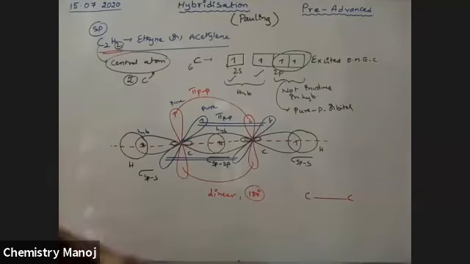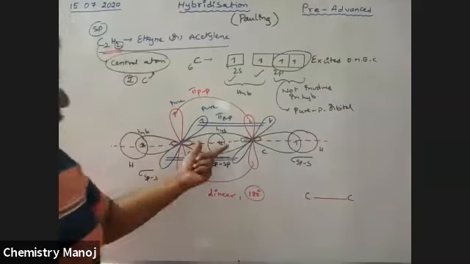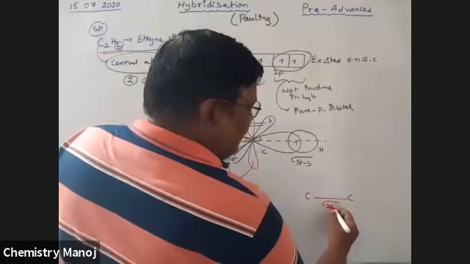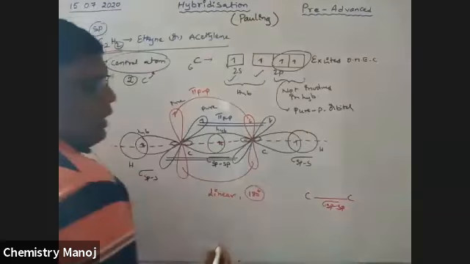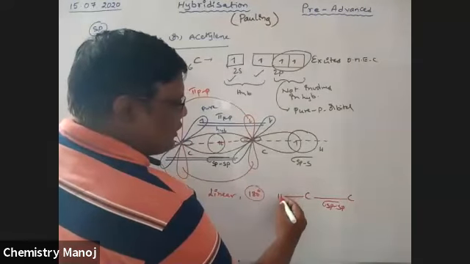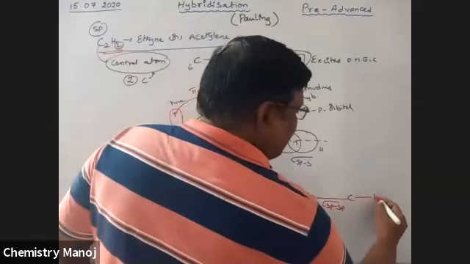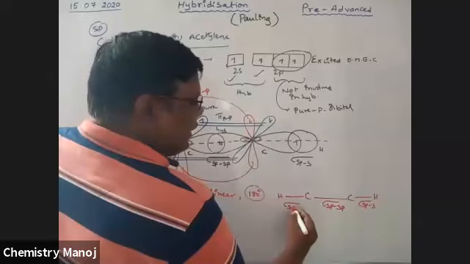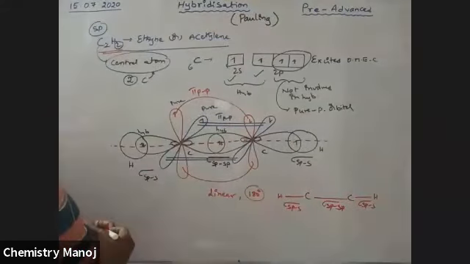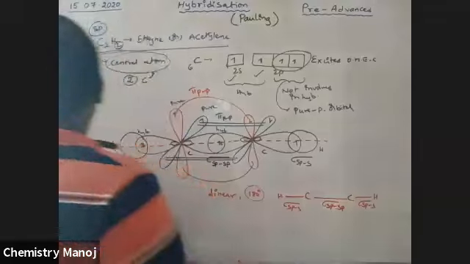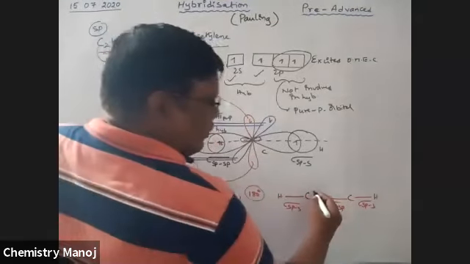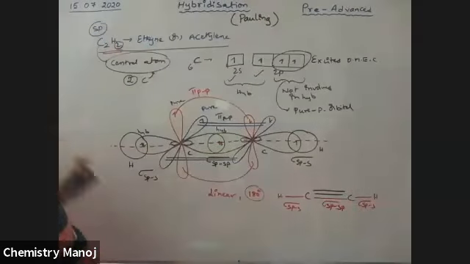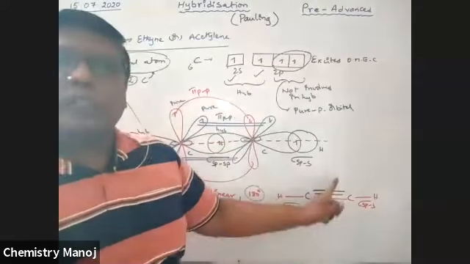Okay. So this is carbon, between them, first a sigma bond is formed. That sigma bond is sigma sp-sp bond. After that, this carbon is bonded with this carbon. After that, here two pi bonds are formed. So between carbon and carbon, a total of 3 bonds are there.